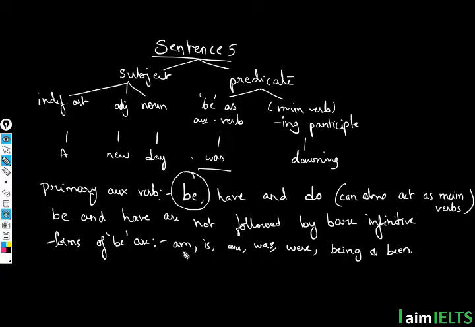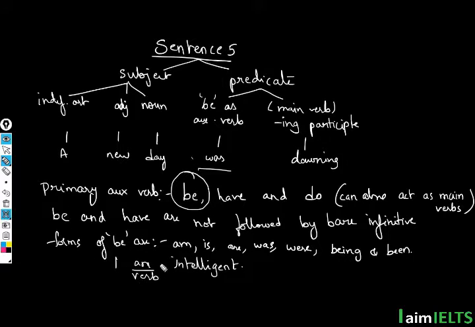Now these words can also act as main verbs. For example, I can write a sentence like this: I am intelligent. So in here, the word am itself becomes the verb, because if you observe, there is no other verb in this particular sentence.